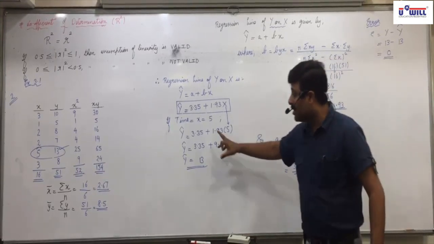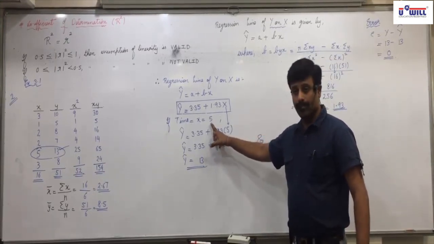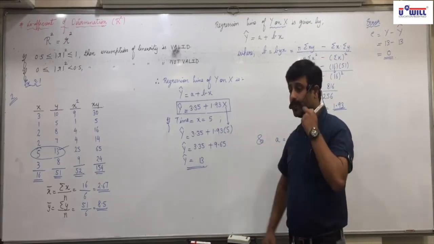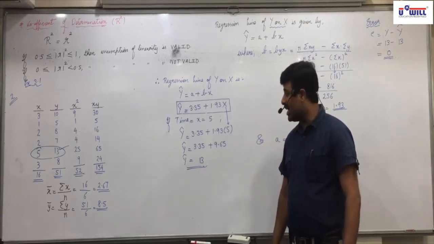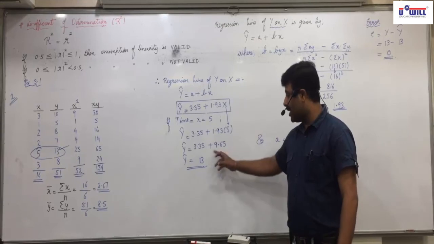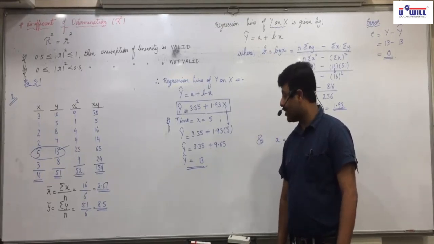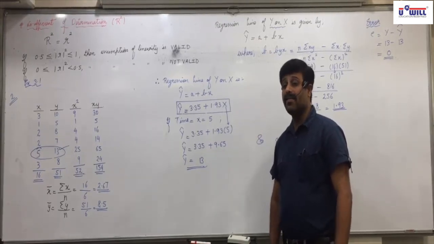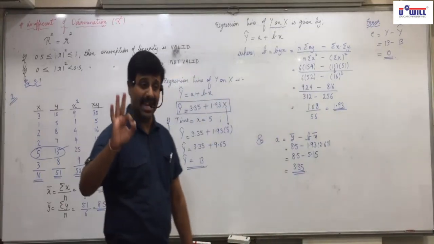Suppose it was asked for x equals 2. What is 1.93 into 2? 3.86. 3.86 plus 3.35 is 7.21. This is the estimate.